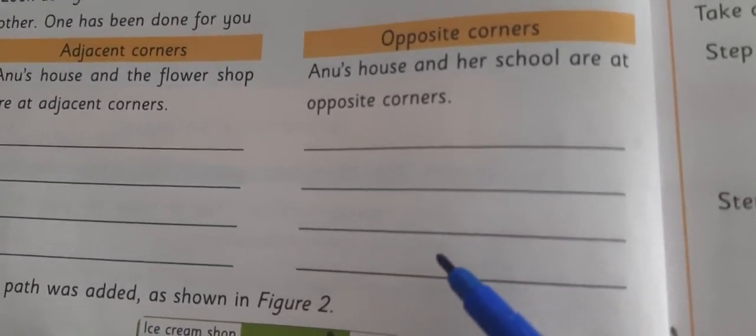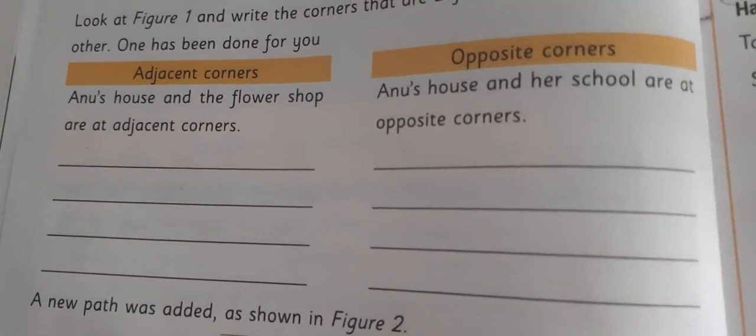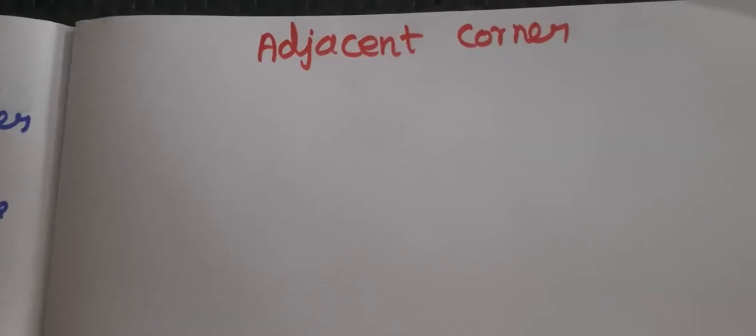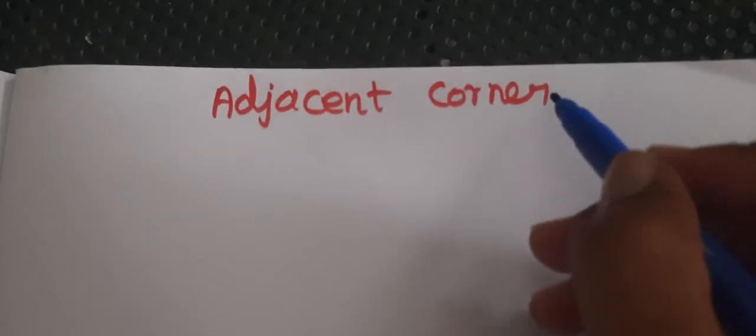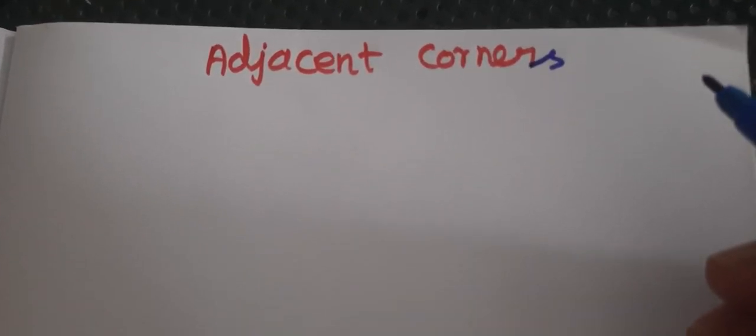So see the opposite corners. One opposite corner they have given. But we have to write the other opposite corner also in the given blank. Are you ready to write the answer? So in this line only we have to write. Take your studio page number 2. First we have to write the adjacent corners. Already they have given it in the book, but a few students do not have the book, I know that. Please note down all the lines.